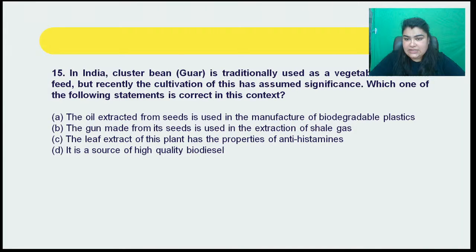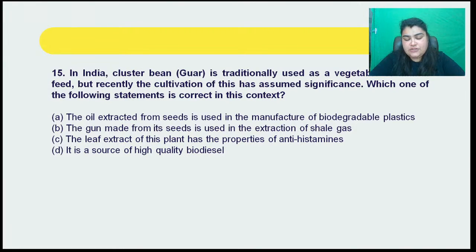Which one of the following statements is correct in this context, right? So that is what you have to choose.